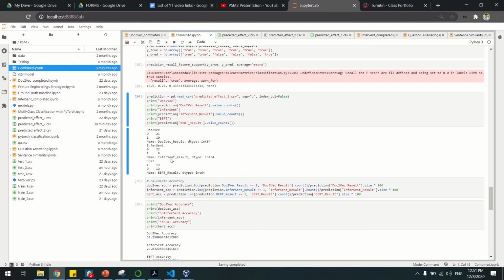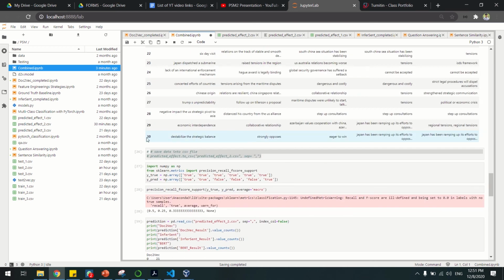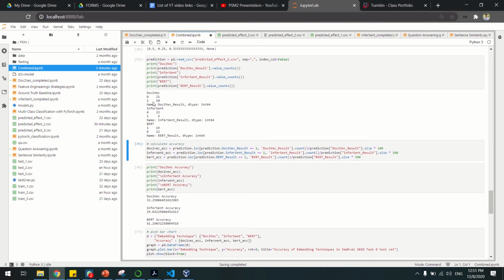After I load all the data, here is my result for the 0s and 1s. As you can see, BERT has correctly predicted 19 out of 30, because here we have 30, right? Infant is 9 out of 30, and dog to wag is 10 out of 30.